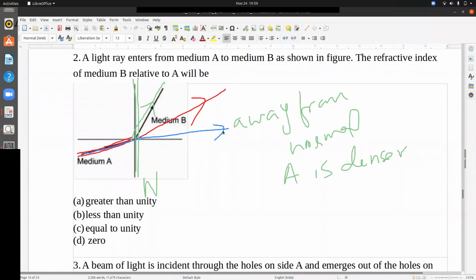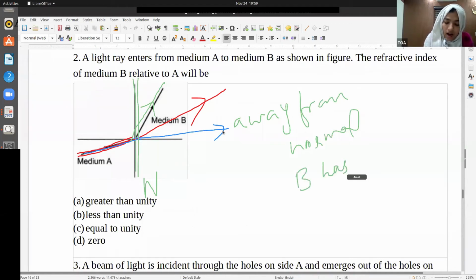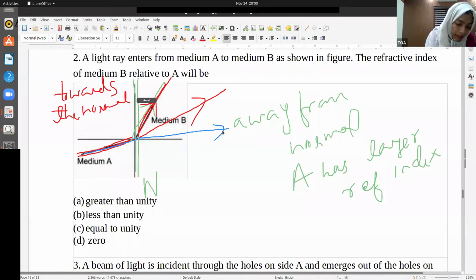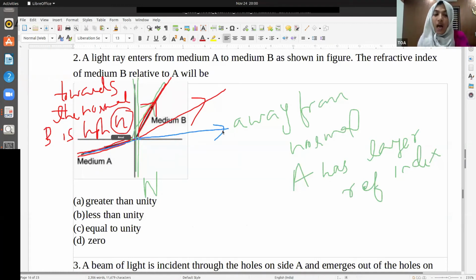refractive index. Oh, sorry. We are rarer. Or B larger. Sorry, it's not B. A has larger refractive index. If this is the case, that means towards the normal. Towards the normal, that means B is high refractive index. B is having high refractive index.